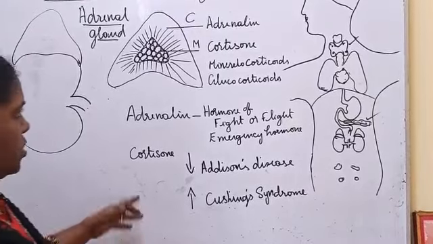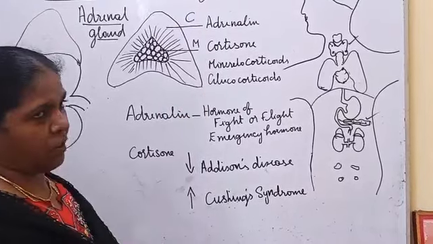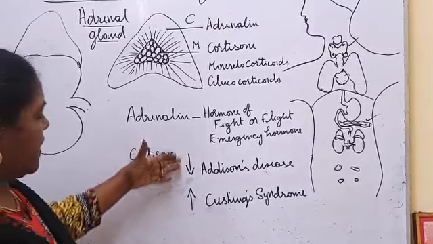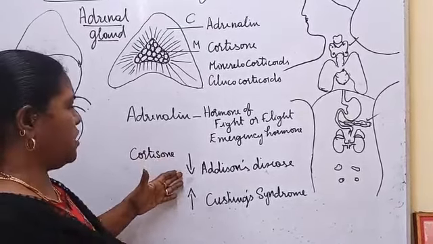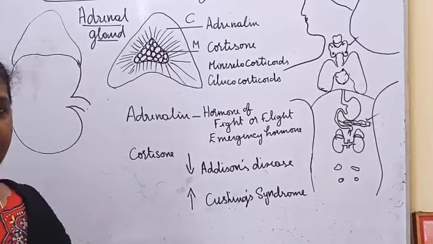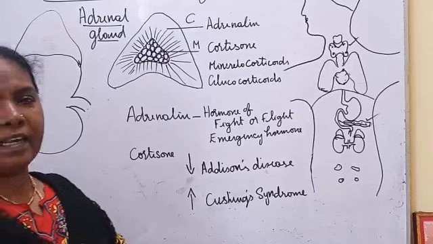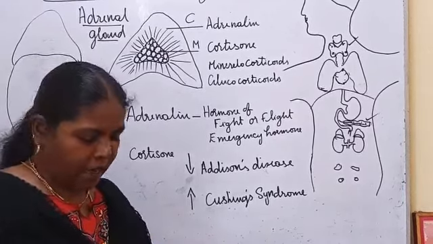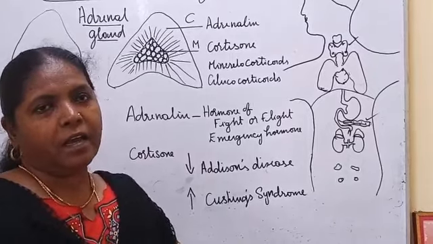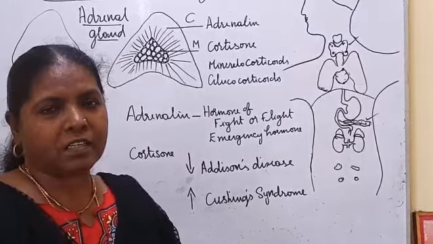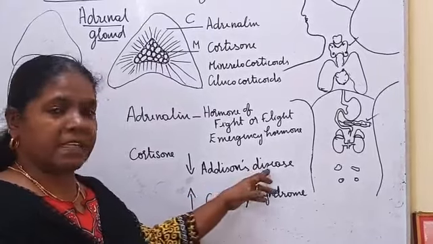Cortisols: mineralocorticoids and glucocorticoids. Hyposecretion of cortisol leads to Addison disease. In Addison disease, there is hypoglycemia, so the glucose level will be less, and the BP level will be less. Then there are patches on the skin. All these are the symptoms of Addison disease.